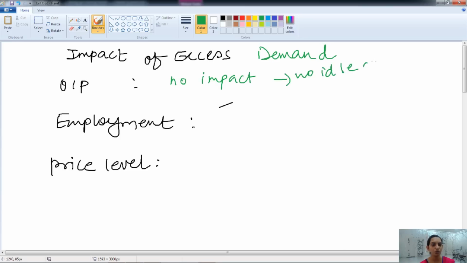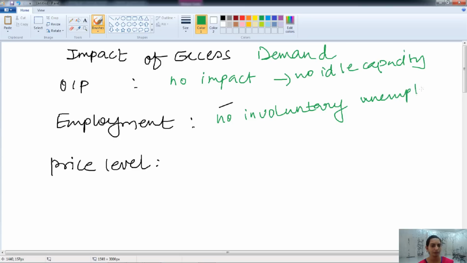There is no idle capacity, and as there is no idle capacity, we can't increase the output. Therefore the output does not have any impact of the excess demand. In the same way, there is no involuntary unemployment in the economy, and therefore it will also not have any impact on the employment level.